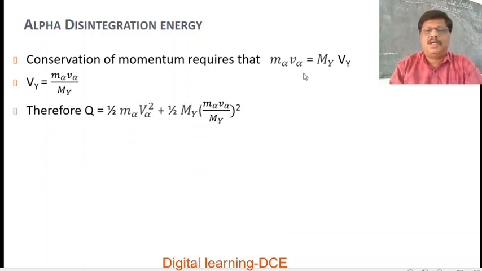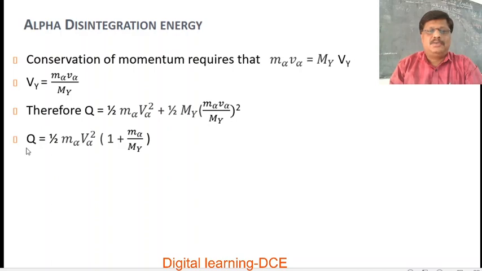From this formula, we solve for Vy. So, Vy is equal to M alpha V alpha over My. Therefore, the equation for disintegration energy is Q equals half M alpha V alpha squared plus half My Vy squared. Substitute for Vy, which is M alpha V alpha over My, whole squared.